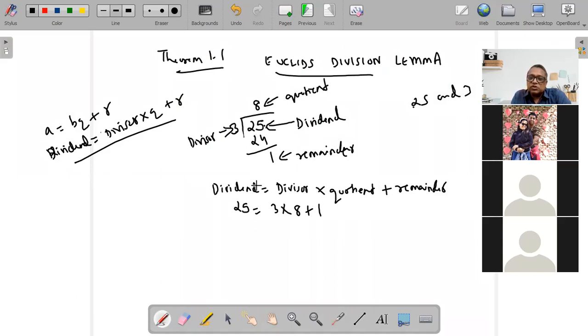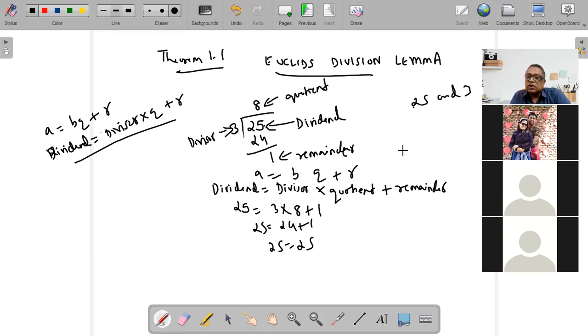So the relationship was that dividend is always equal to, when I multiply the divisor and quotient and add the remainder, 3 8s are 24, 24 plus 1, 25. तो हमारे पास क्या आ गया? एक relationship आ गया. Dividend is divisor into quotient plus remainder. And I told you that this is the same as A is BQ plus R. A dividend है, B divisor है, Q quotient है, और R remainder है.